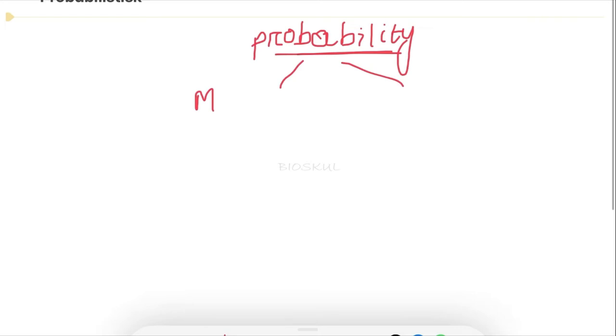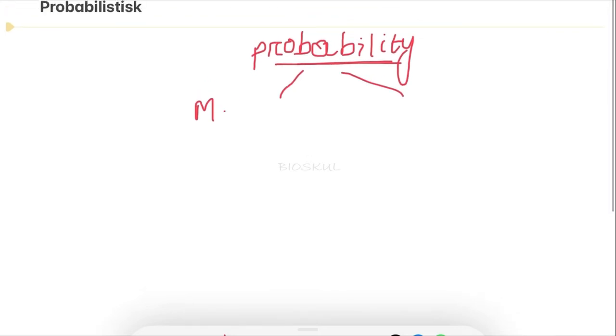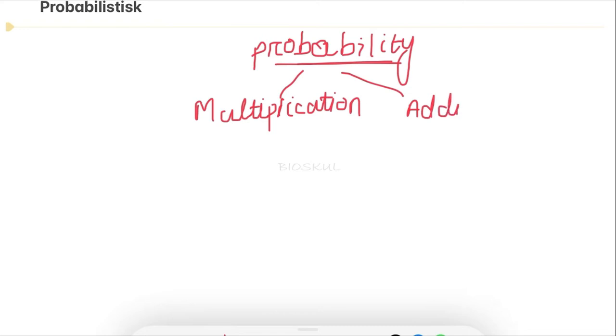So the probability problems in genetics are solved by either multiplication rule or by addition rule. What are these rules, and where should we apply the multiplication rule and where should we apply the addition rule? In today's session, we are going to discuss the multiplication rule of probability. I will explain this topic with different examples and in different situations where we can apply the multiplication rule of probability and get the answer correctly.